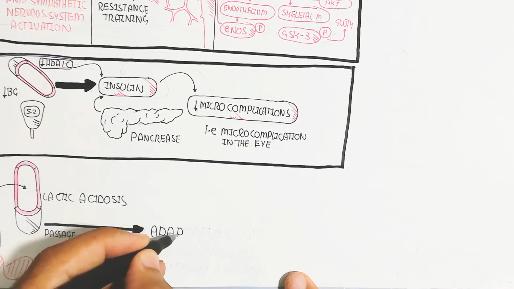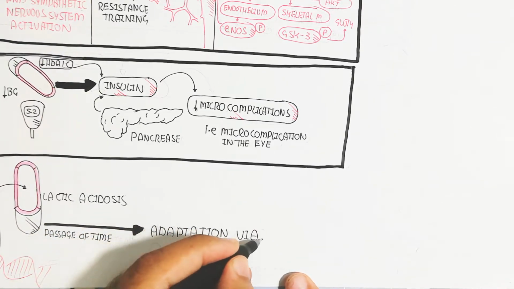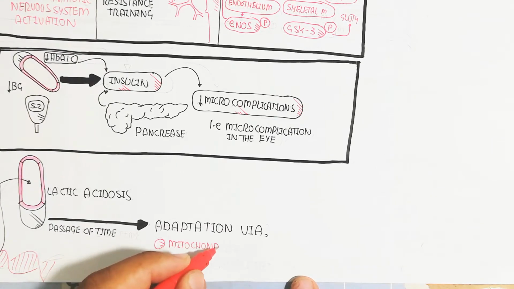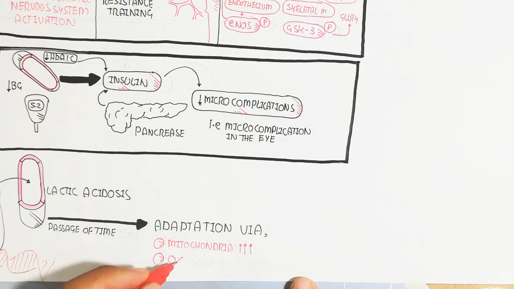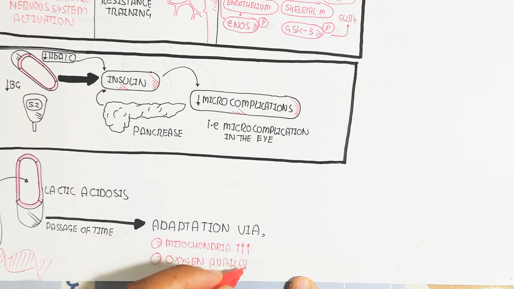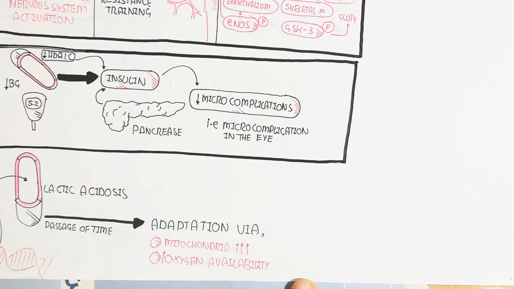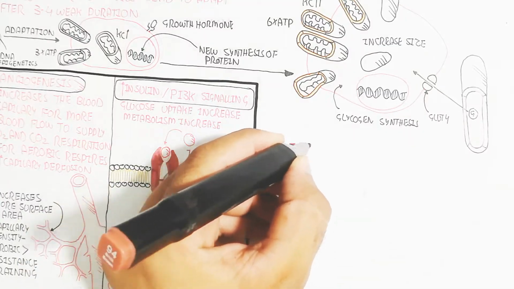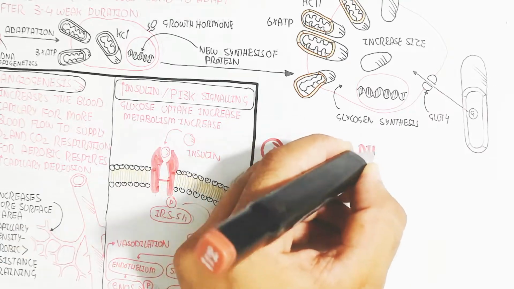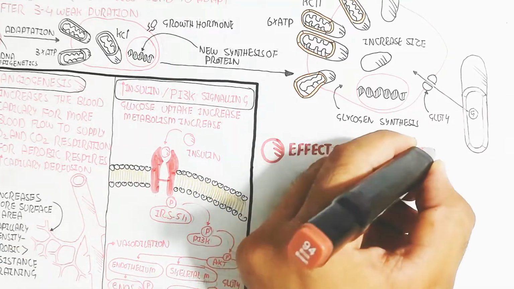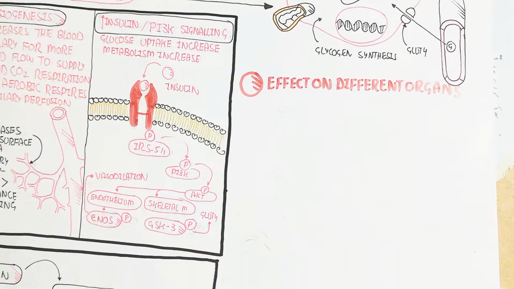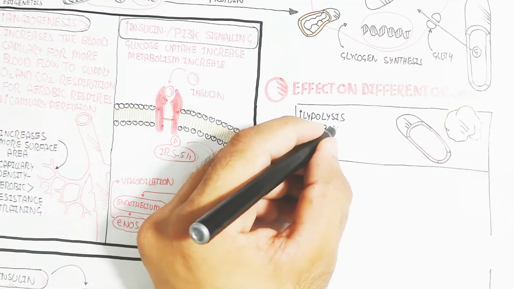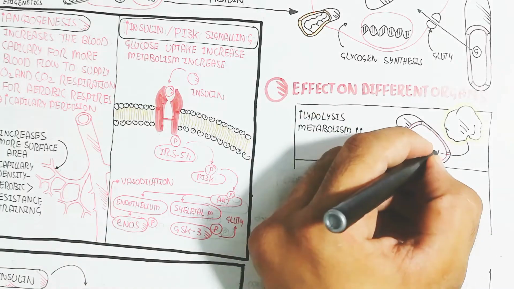With the passage of time, adaptation occurs via mitochondria tripling, the more mitochondria production due to the division of the mitochondria, and increased oxygen availability. How is it possible? That is the major thing you need to understand, because the alveoli also increase, the diaphragm increases, and respiration increases and you get stamina. So we will discuss the effect on different organs so we can understand easily.